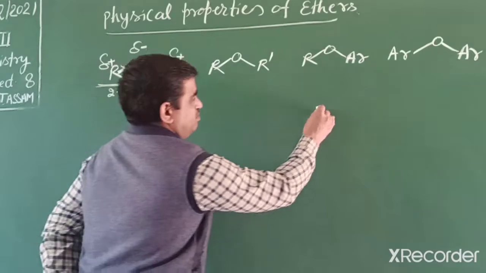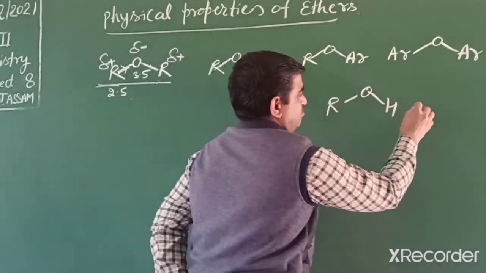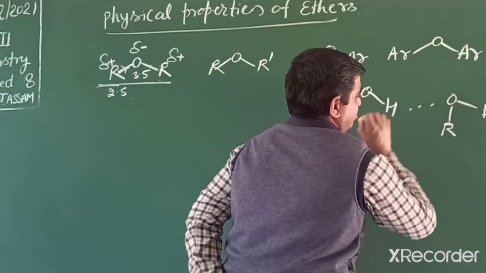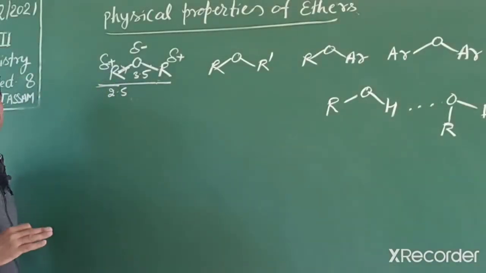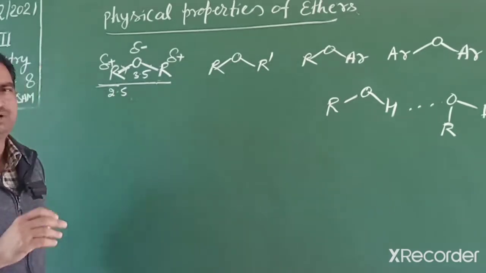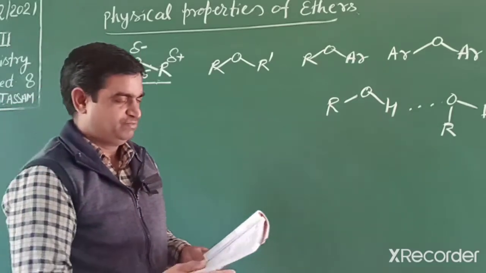We know in alcohol we can represent intermolecular hydrogen bonding like this, but ethers cannot make intermolecular hydrogen bonding, so ethers have a lower boiling point. Now we can explain by example.